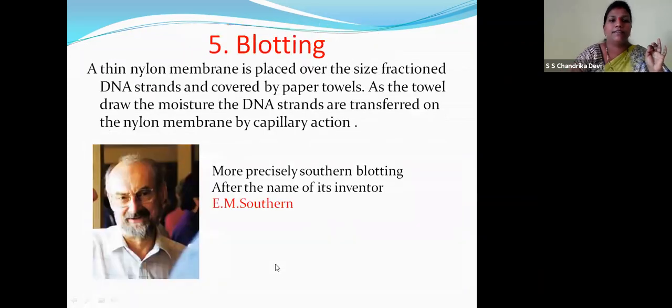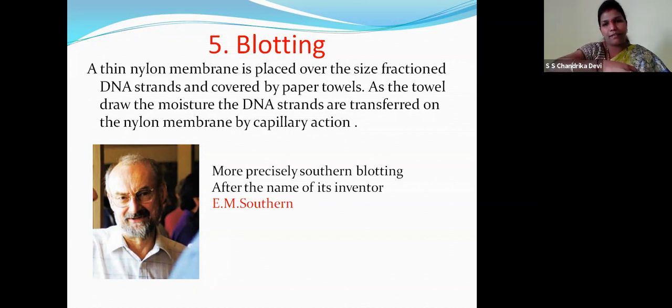Very good. Next, blotting. Now a thin nylon membrane is placed over the size fraction, and the DNA strands are covered by paper towels. As the towel draws the moisture, children, like when we have wet hands we dry them with a towel, right? In the same way, in the blotting technique a thin nylon membrane is placed over the size fraction of the DNA strands with the help of paper towels.